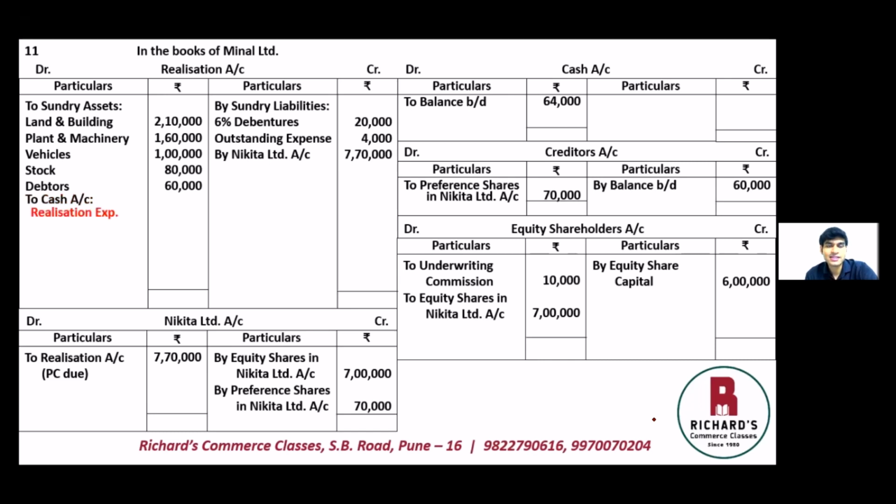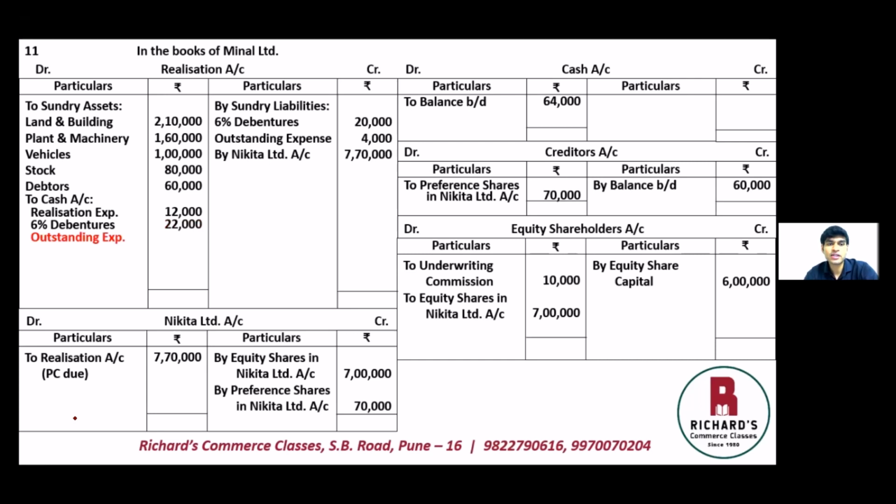The first one is realization expense, that is 12,000 rupees. The next is 6% debentures. Now 6% debentures are being paid at a premium of 10%. Looking at the value of debentures on the credit side, the value here is 20,000, but not only 20,000: 10% premium means you will pay 2,000 rupees extra, and therefore 6% debentures will be paid at 22,000 rupees. Then the next payment is for outstanding expenses.